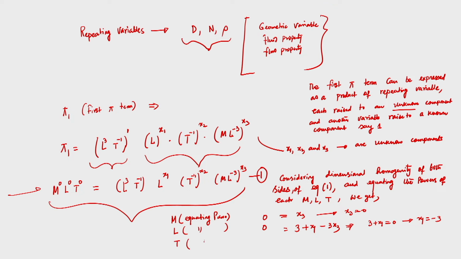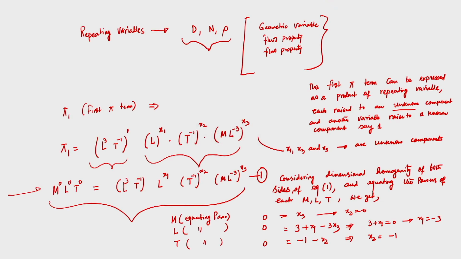Now equating the powers of T, the left hand side is 0 of course, no doubt about it, and the right hand side is minus 1 minus x 2, and then we get x 2 equal to minus 1. So, we have obtained x 3 equal to 0, x 1 equal to minus 3, x 2 equal to minus 1. Now I am going to the next slide again.